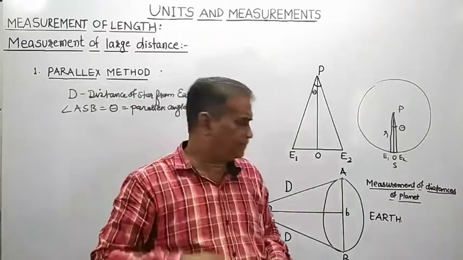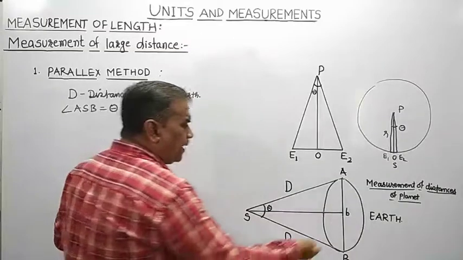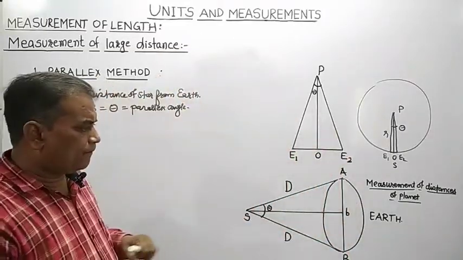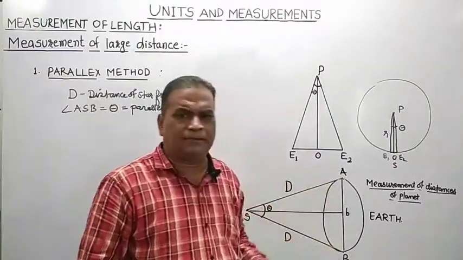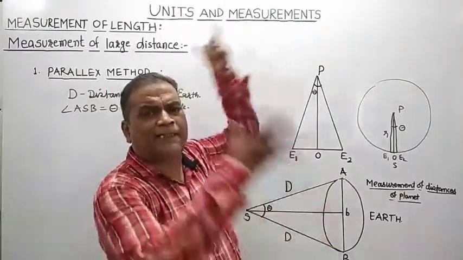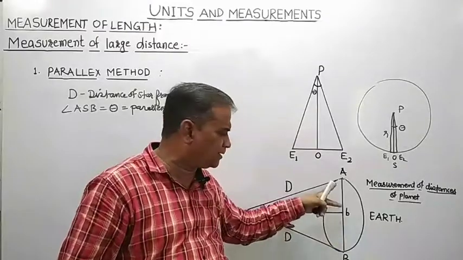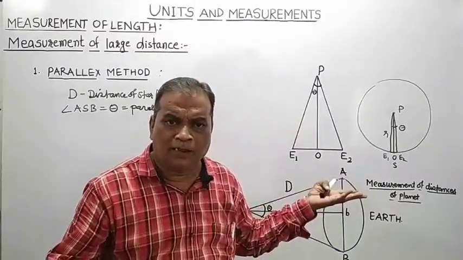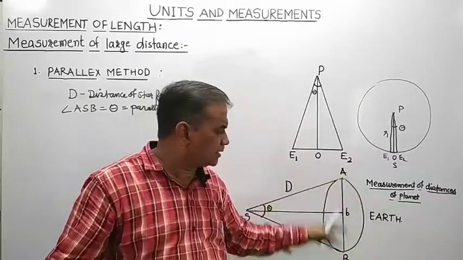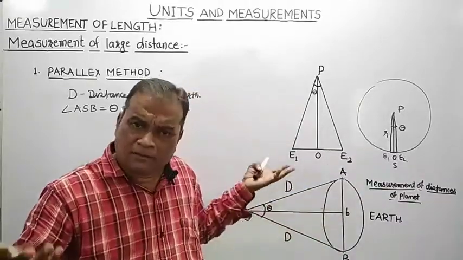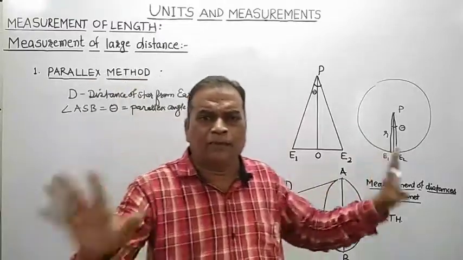Now see here, as far as our planet Earth is concerned, A and B might be diametrically opposite points. So what is this distance? 6400 kilometer. Hardly, this is the straight line distance AB. It may be 13,000 kilometer.